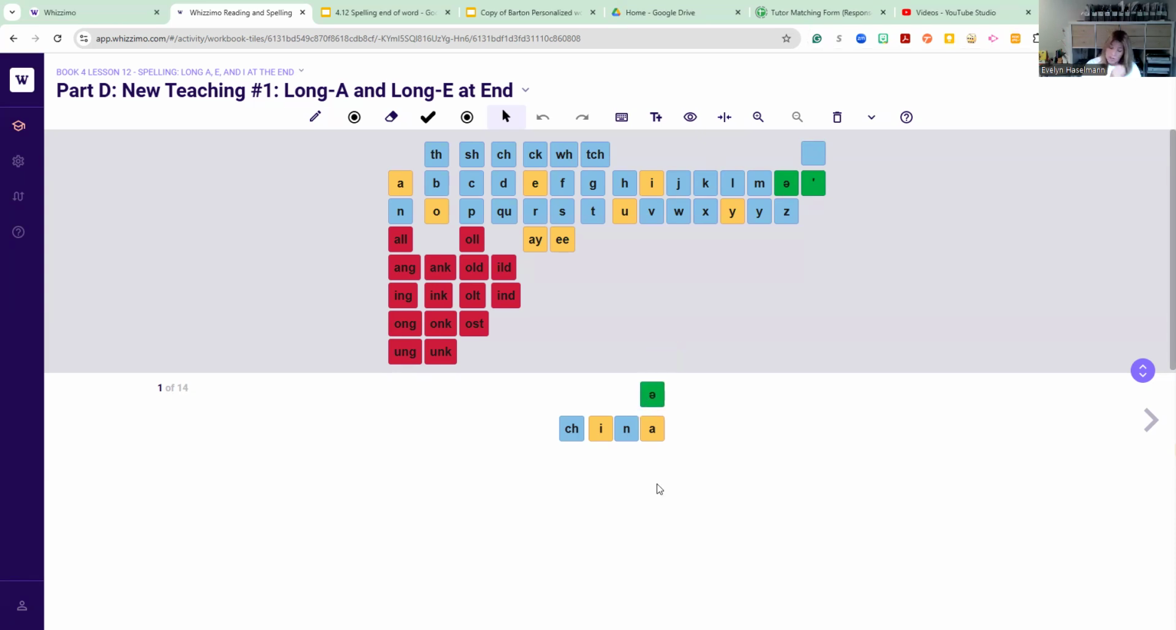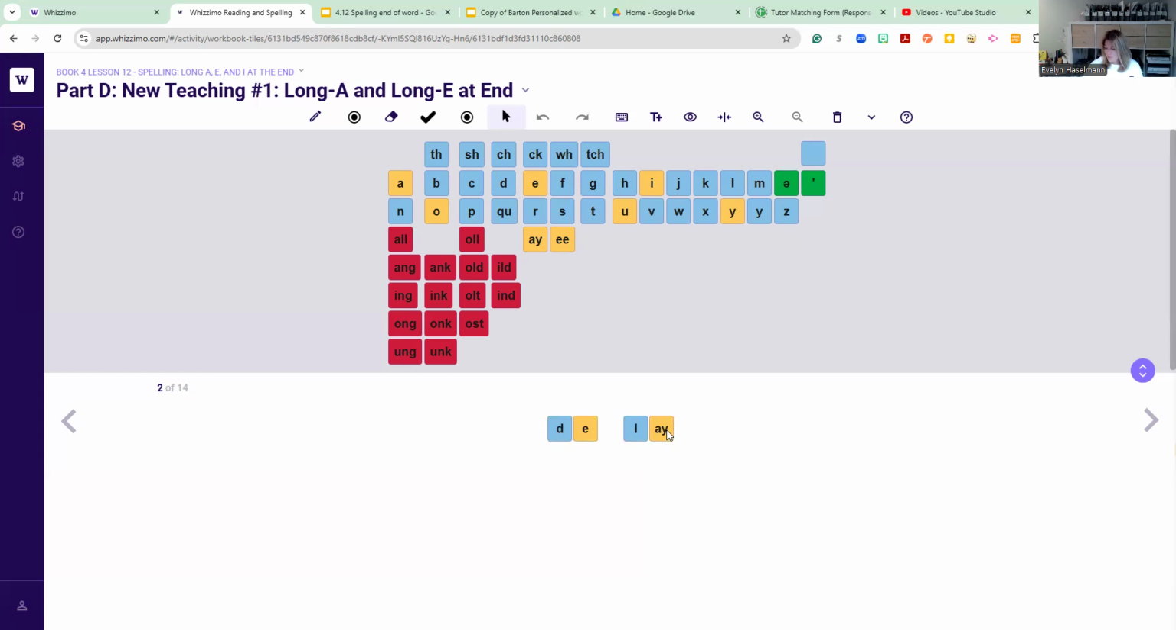So this word says China, but what if we wanted to spell it with a long A sound? We would use our new vowel team. These are called a vowel team because there are two letters that team up together to make a new sound, and in this case, it's just the A sound. So the word here is obviously going to be the word delay.